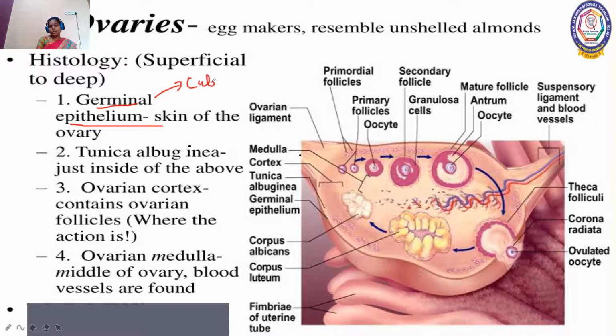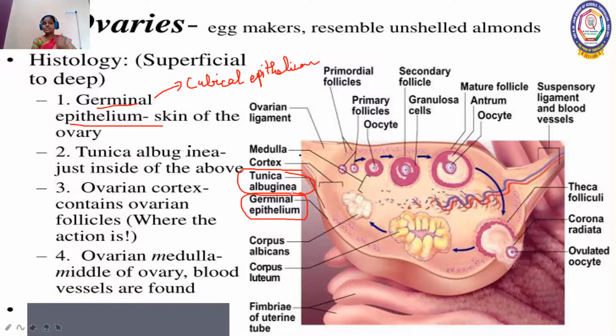This outer wall is called the germinal epithelium. Inner to it there is a layer of connective tissue, which we call the tunica albuginea.